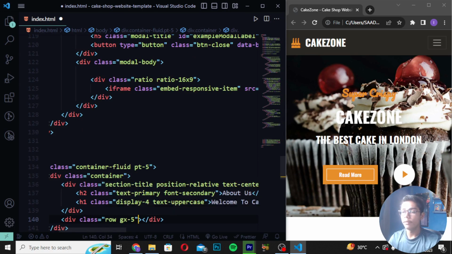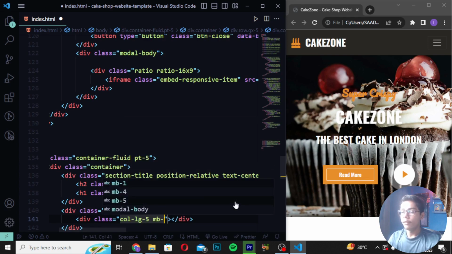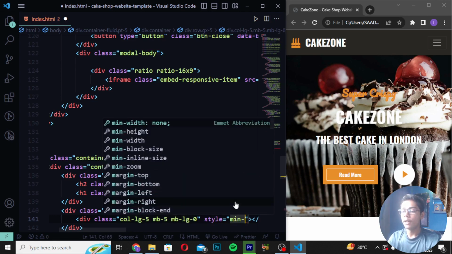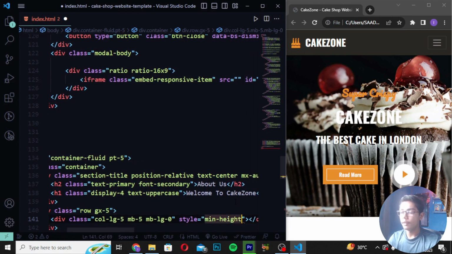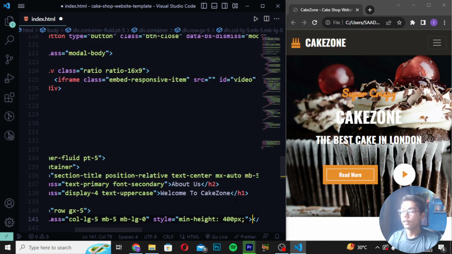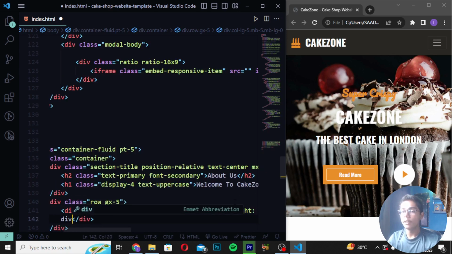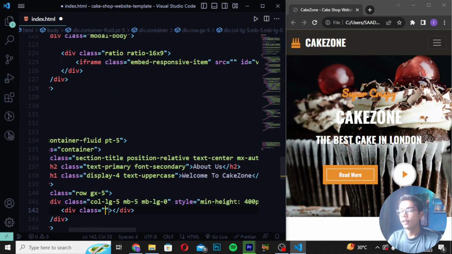as row gx-5. Then you have to create here div class col-lg-5 mb-5, right here mb-5 like this, mb-lg-0. Then you have to now write here style as min-height, and I will be now just writing here min-height as 400. So here I will be now writing 400 pixel like this. Now when you create this thing, just here I will be moving down, and here I will be just doing one thing, I will be now moving down after this tag, and then you have to create div class as, and here I will be writing position-relative, and I will be now just writing here h-100, which means that